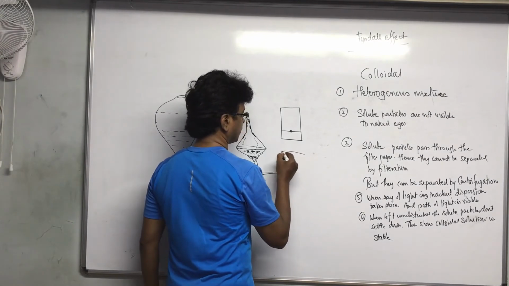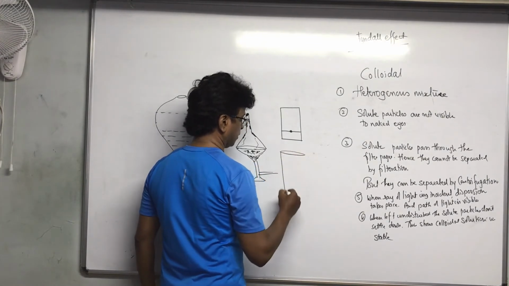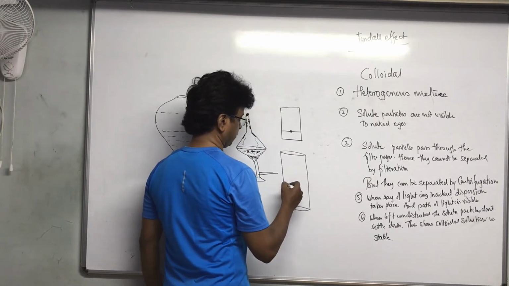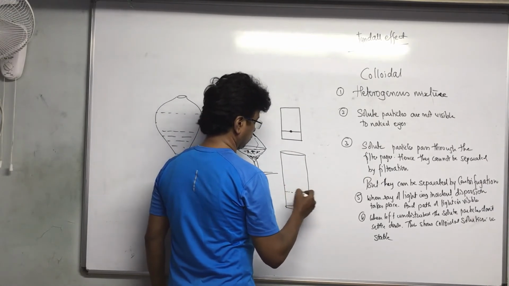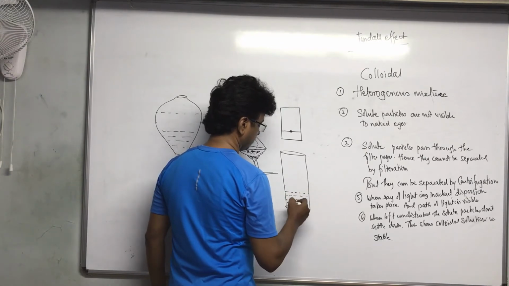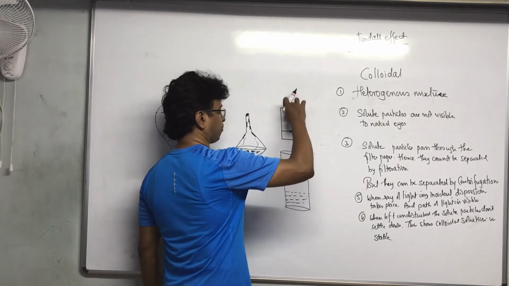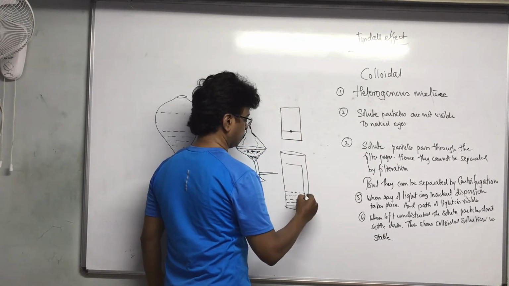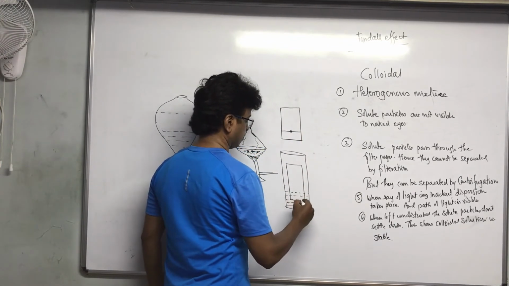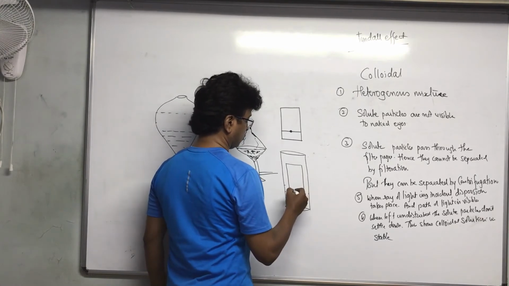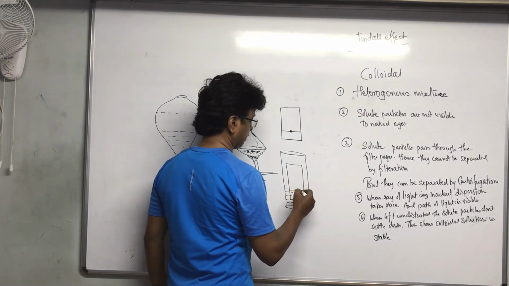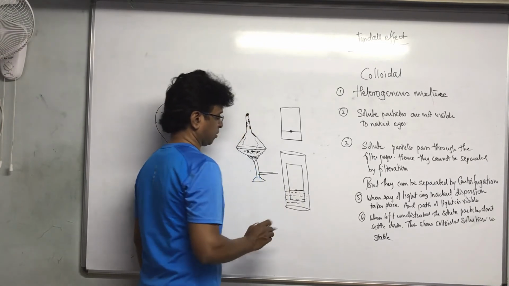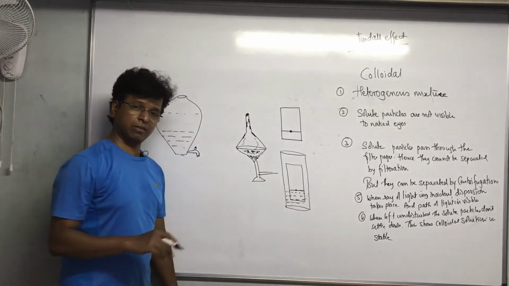Now what you have to do, you have to take a flask or a beaker which has water in it. Now you have to lower this down, just so that this ink should be just above the water surface, not touching the water surface.